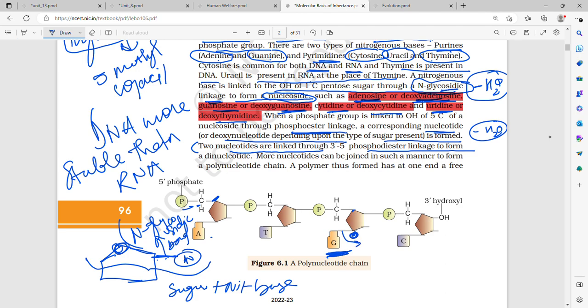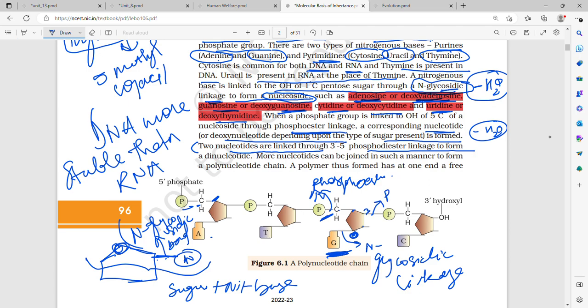So this will become your N-glycosidic linkage. Then this is your 1, 3, 4, 5. Your 5th carbon to which your phosphate group is attached. So this is phosphoester bond. And this is your 3rd carbon to which another phosphate group is attached. This is phosphodiester bond.